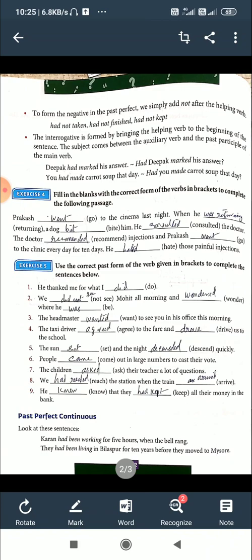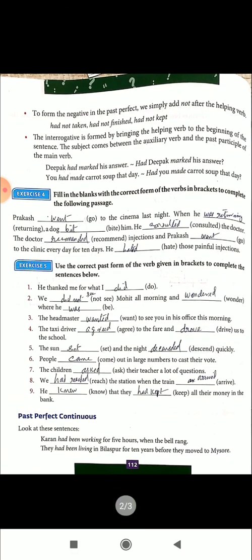It is wrong to say had taken not, had finished not, had kept not. The correct use is had not taken, had not finished, had not eaten. So we should be very careful about the place of not in the sentence. It should be in between helping verb and main verb.